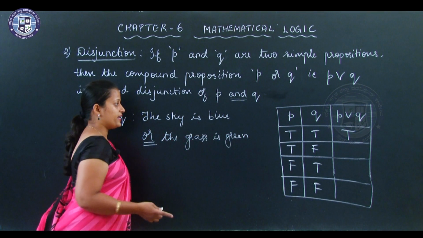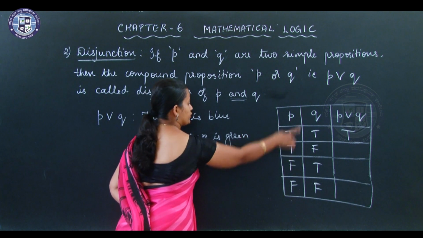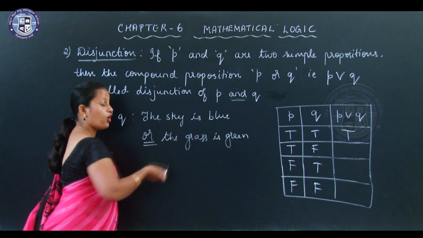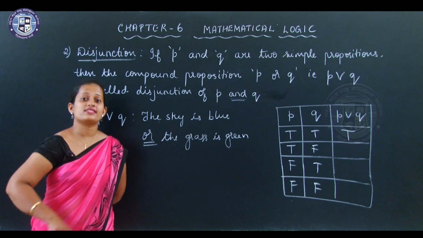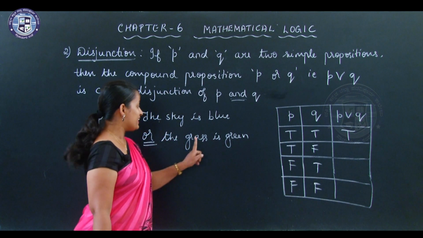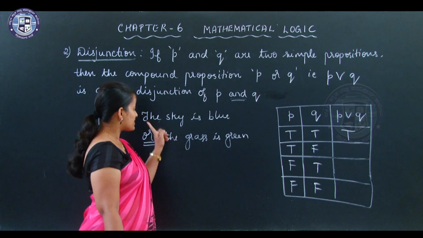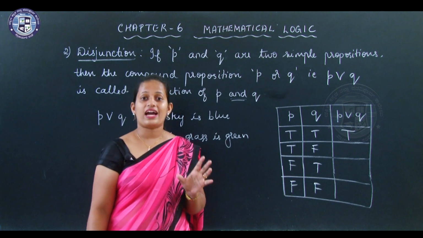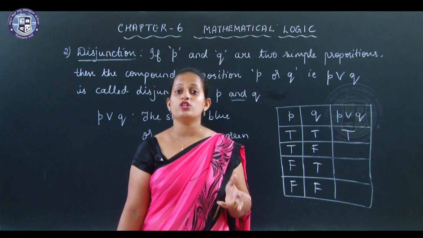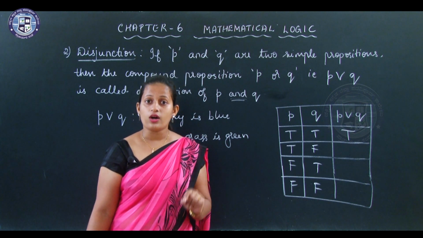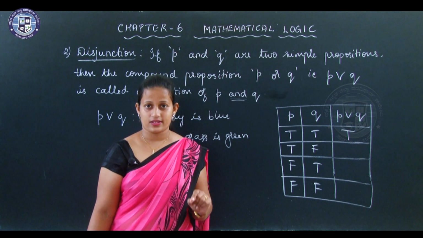Now, I will manipulate this a bit. P should be true, Q should be false. The sky is blue or the grass is black. I want Q to be false, therefore, I am taking grass is black. Okay? So, the sky is blue or the grass is black. If I ask you whether the statement is true or false, what would you say?